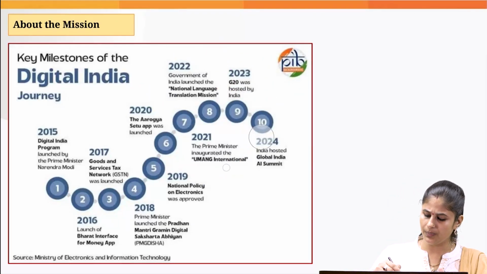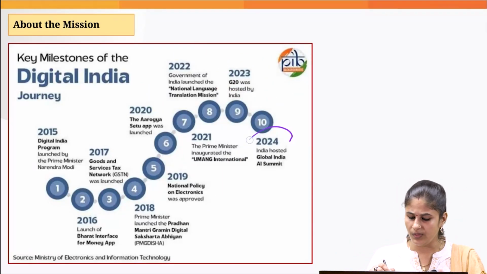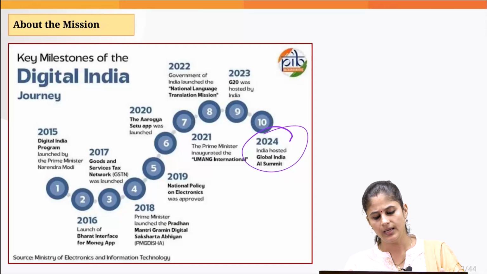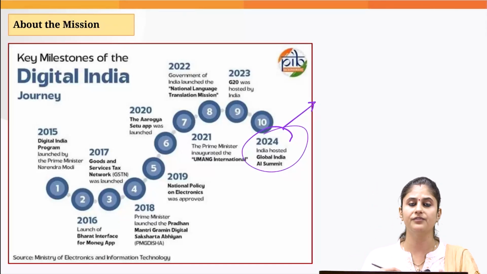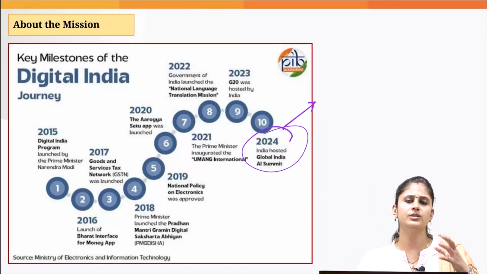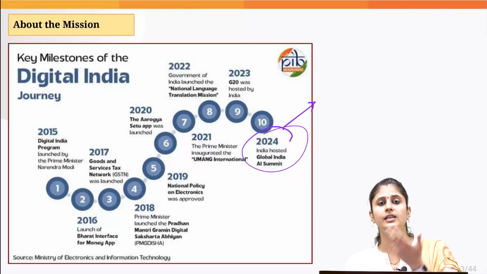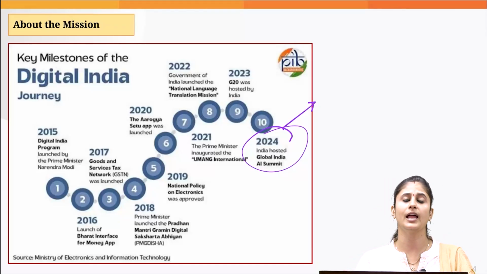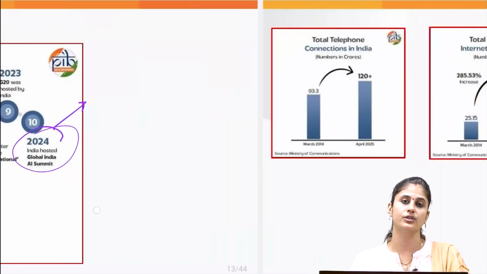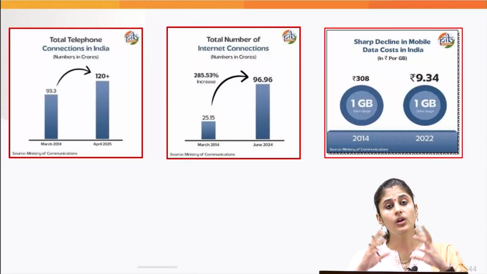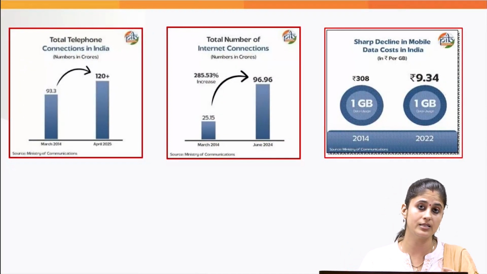And in 2024, we hosted the Global India AI Summit, wherein we emphasized how important it is to democratize the AI technology, and we should also move in the direction of responsible AI.